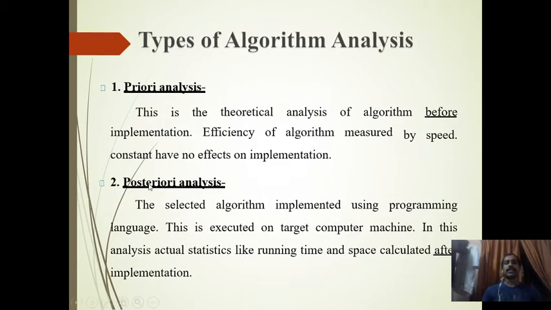Okay. So next, there are two types of algorithm analysis: priori analysis and posteriori analysis. In priori analysis, this is a theoretical analysis of an algorithm before implementation. It's a theoretical approach. Efficiency of an algorithm is measured by the speed, how fast it is executing. For that, we have some constraints, and using that, we will calculate. That is, priori analysis is done before the implementation. Constants have no effect on implementation. In this case, constants are not calculated or not considered.